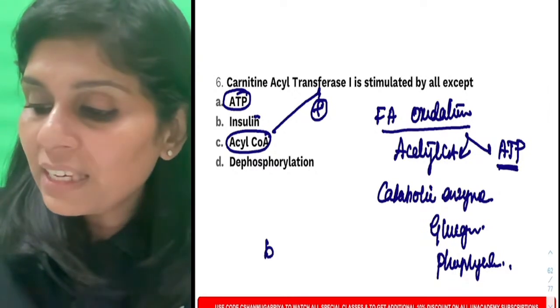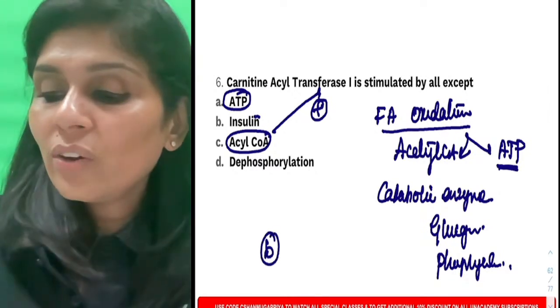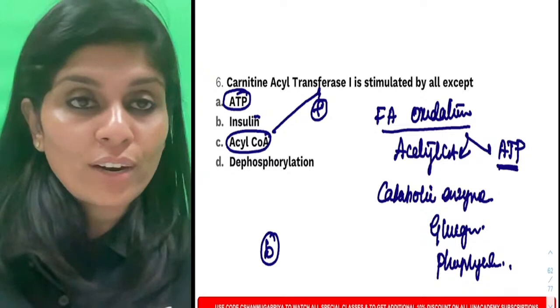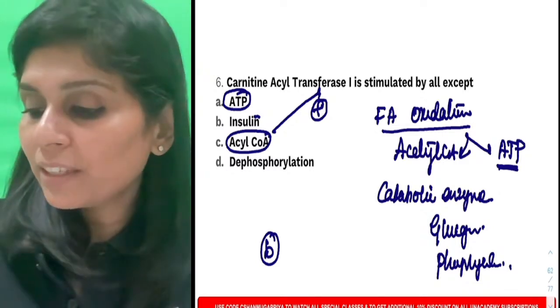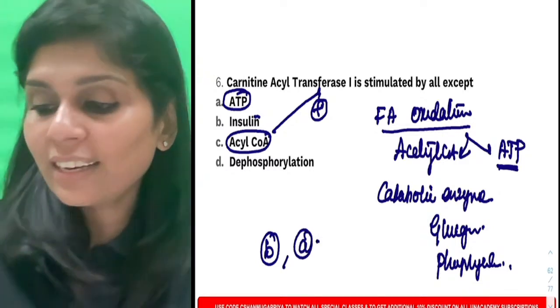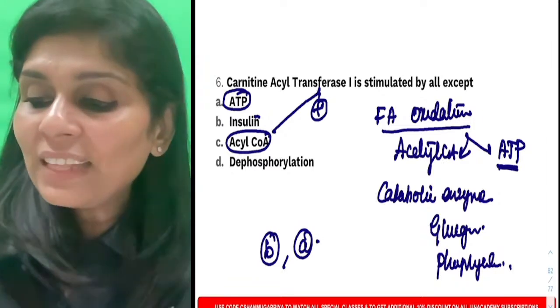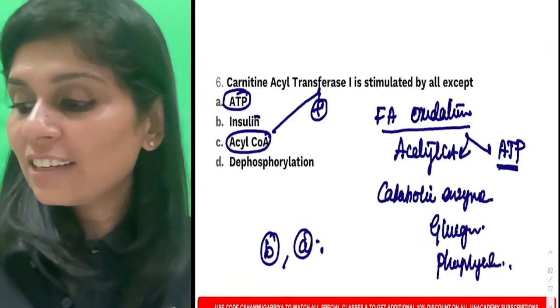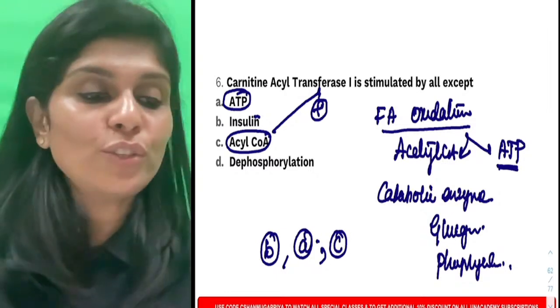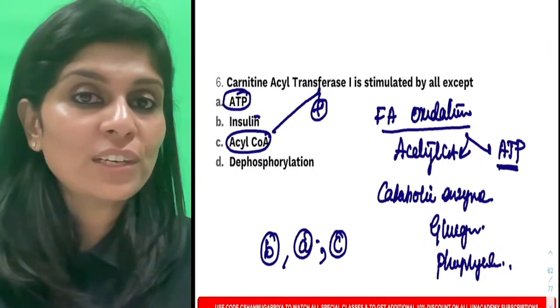So choice B is the right answer. Now look at choice A. Choice A is a product, so it is also an inhibitor. So choice A is also a right answer. And dephosphorylation is also a right answer because it gets stimulated by phosphorylation.